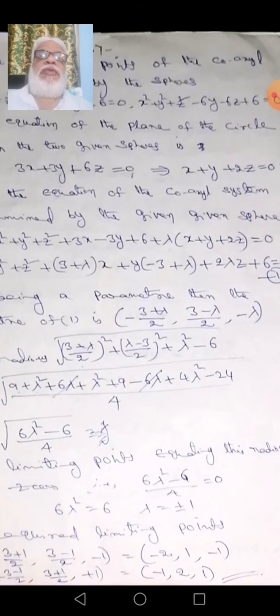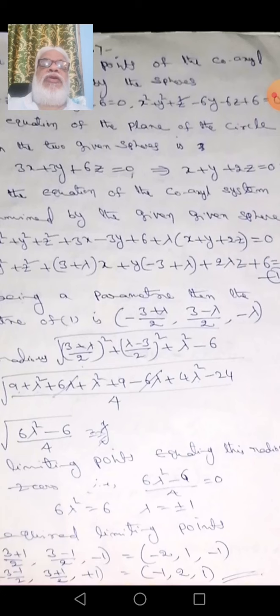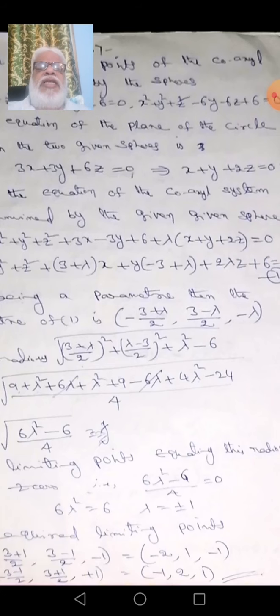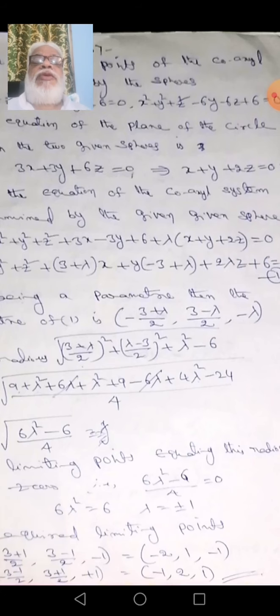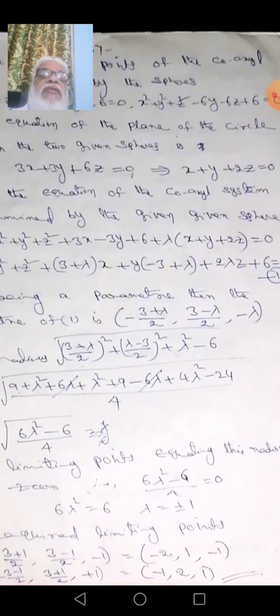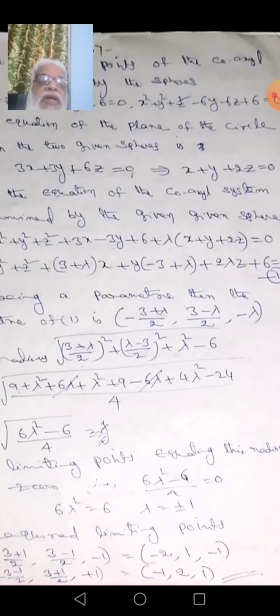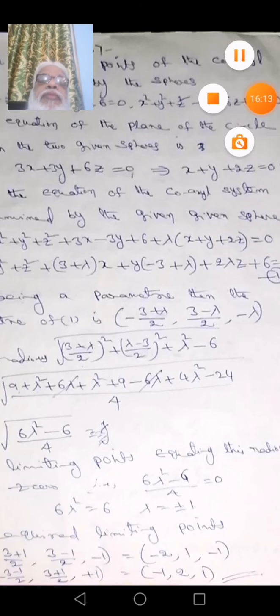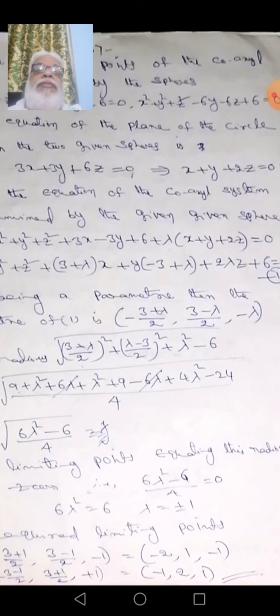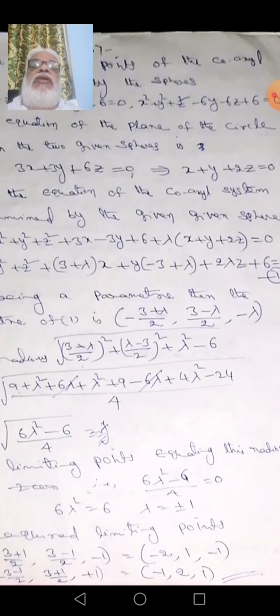From S plus lambda is equal to 0 you write the center and radius. Take the radius as 0. You get two values of lambda. If you substitute the two values in the center, you get one which is the given limiting point and one which is our required limiting point. So this is the way to find the limiting points. When two spheres are given, this is the process to find the limiting points.